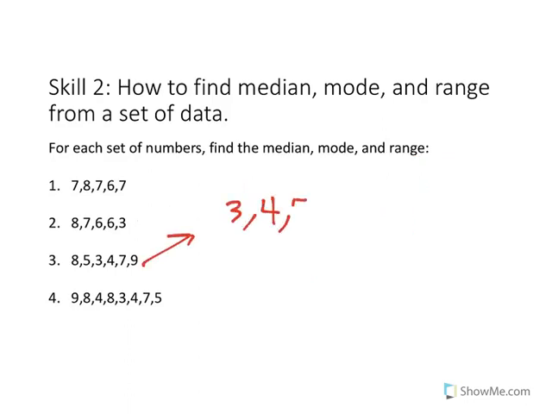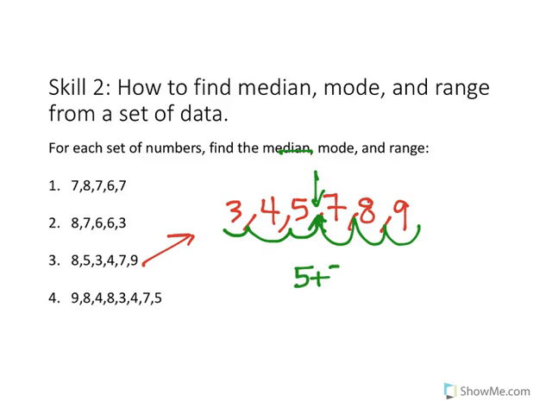Put the numbers in order. Okay. The median is a number right in the middle. 1, 2, 3, 1, 2, 3. So it's right here in the middle. So what is in the middle of 5 and 7? Well, it has to be 6. Another way to do it is you could say 5 plus 7 is 12, and then 12 divided by 2 equals 6. That's also another way to find the middle number between two numbers. So the median is 6.